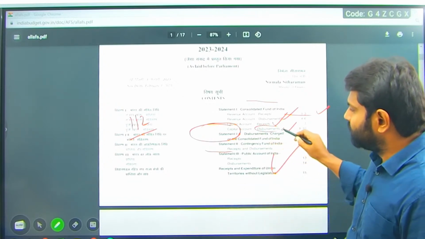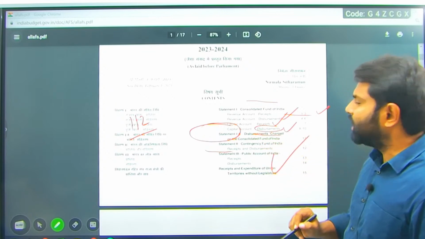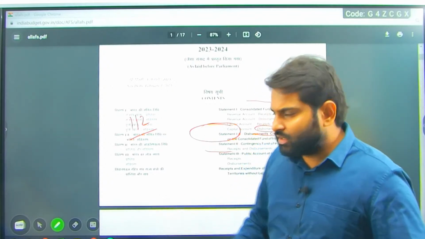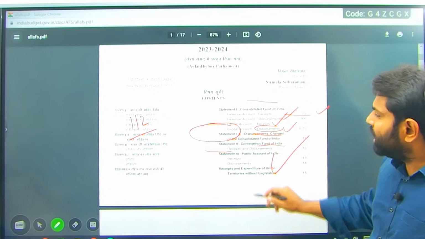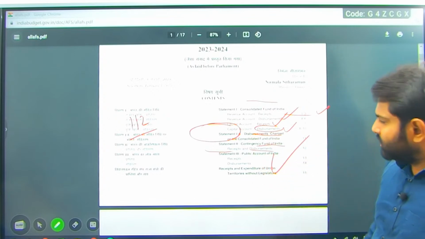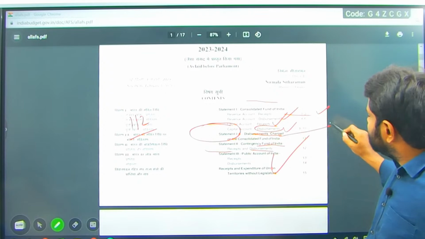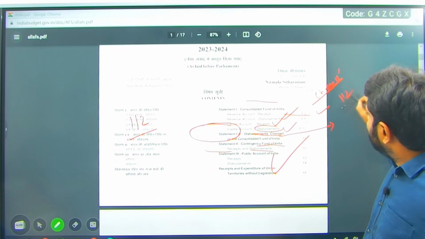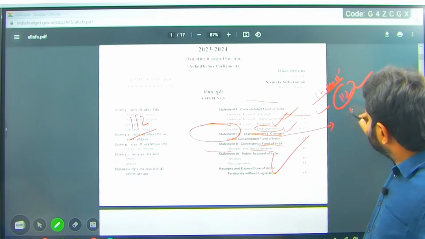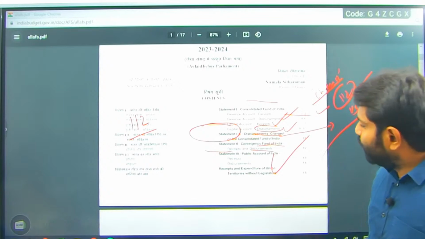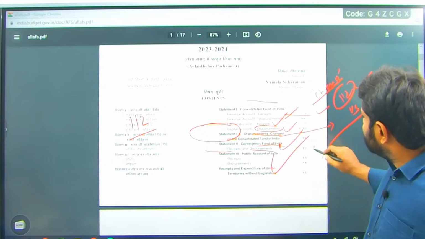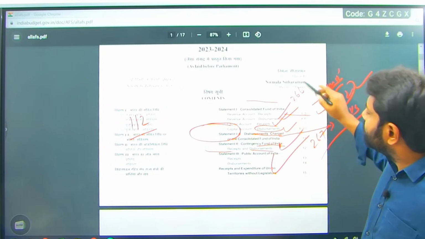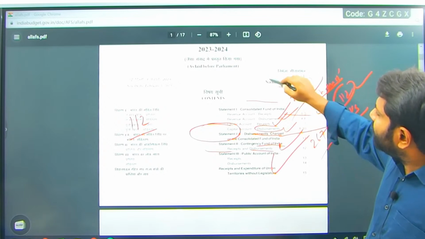Don't get confused. Disbursements charged on the Consolidated Fund of India, we call it charged expenditure. Contingency Fund of India, receipts and disbursements. So this is charged expenditure, where it is mentioned in 112 and 113 that it cannot be put to vote. Contingency Fund you can see in 267 and Consolidated Fund in 266, Part 12.